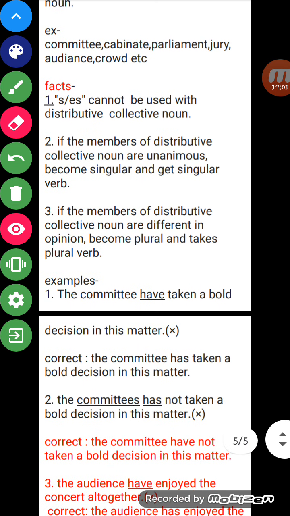Cabinet, suppose any bill has to be passed in the parliament or cabinet, so most of the members of parliament are in favor of that particular law or bill, or most of the people are against a particular bill. Just like